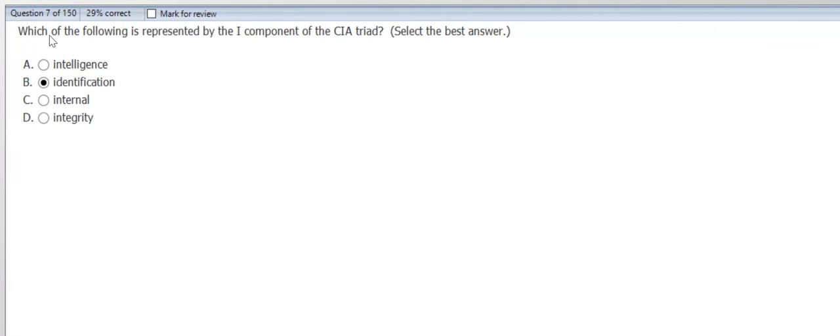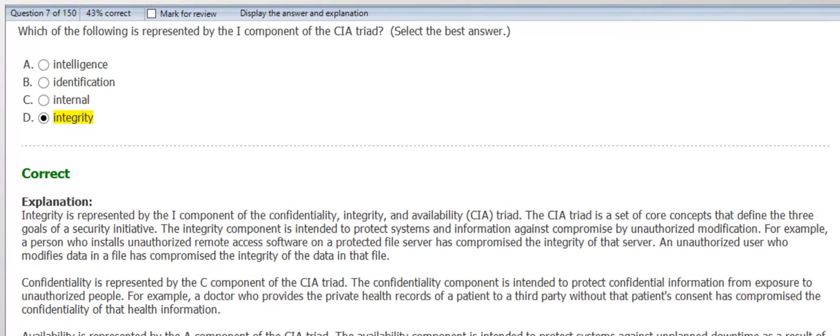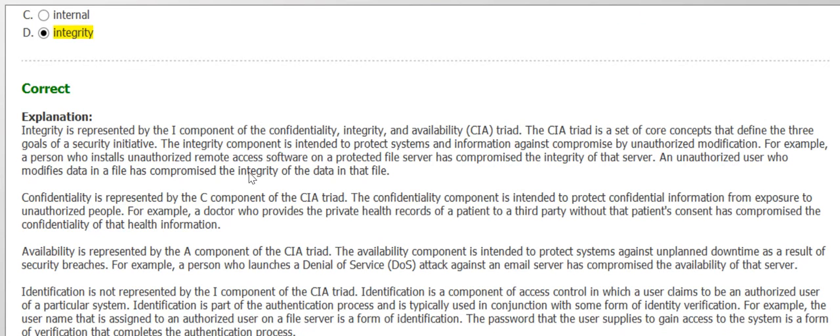So let's start. Which of the following is represented by the I component of CIA triad? Intelligence, identification, internal, or integrity? So it is select D. Let's see the answer. Yes, integrity is represented by the I component of CIA. It is one of the core concepts.